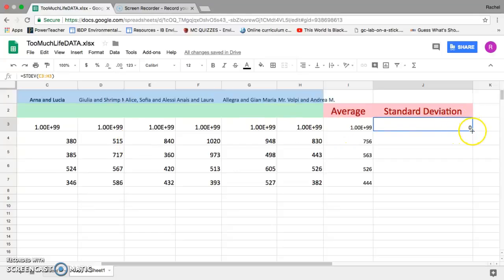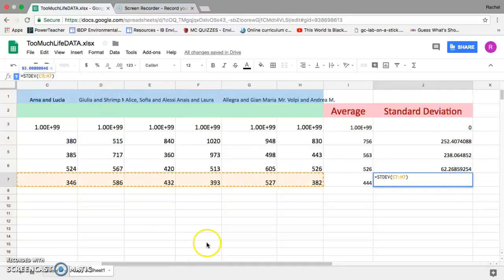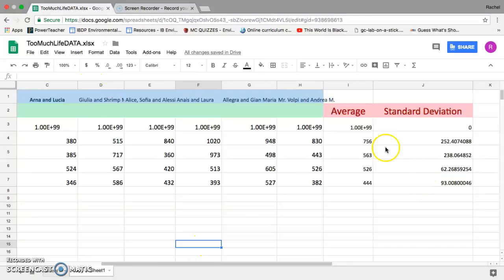Then again, in the corner, I can click down or just double click, and then we see that the formula is dragged down to the bottom box. And we can check our areas again just to make sure we included the numbers we intended to include. So if we look at this, there's a big difference. So the first one says 252.